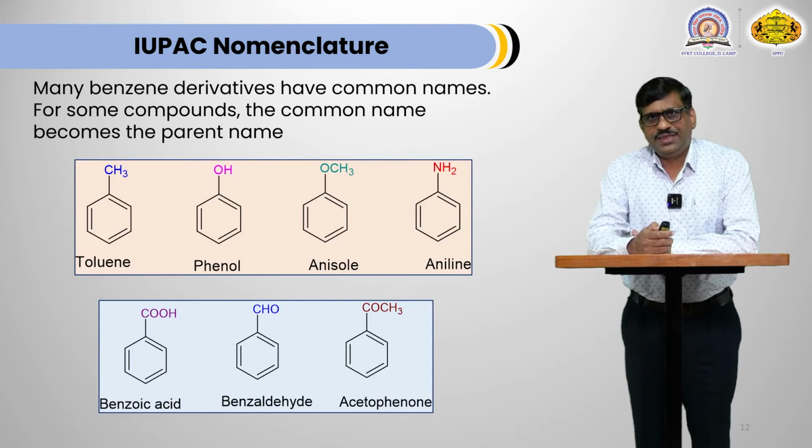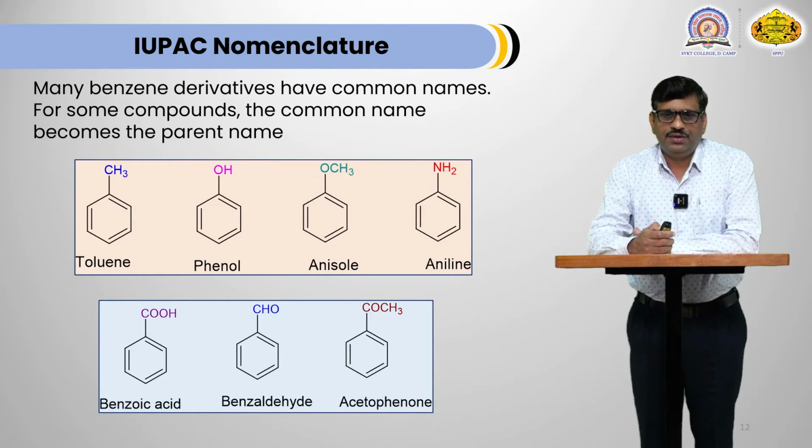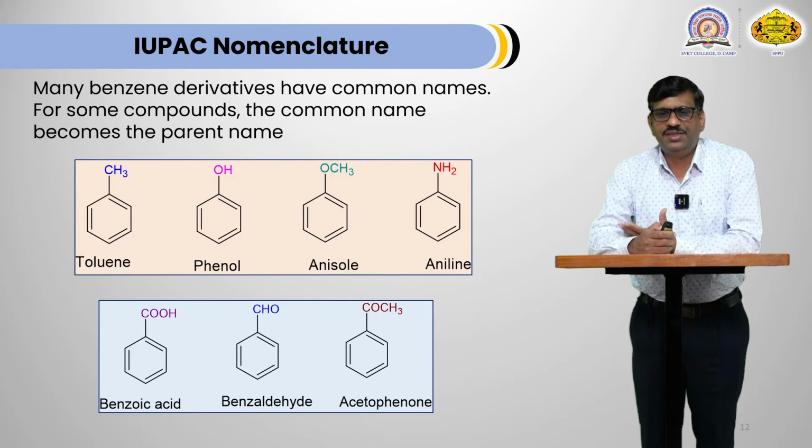When a COOH group is present, it is called benzoic acid. When a CHO group, that is an aldehyde group, is attached to benzene, it is benzaldehyde. And when a ketone, say for example CH3CO, that group is attached to benzene, then it is called acetophenone.